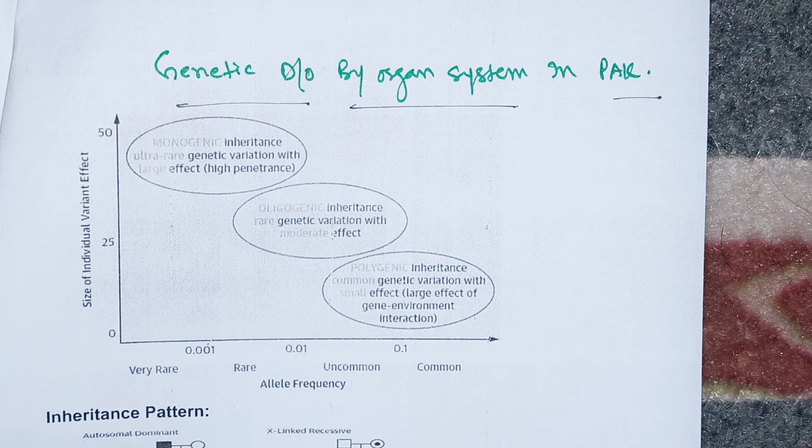Class 1 category includes all these pathologies of the heart. Class 2A includes all this, and class 2B includes this. If you are suffering from any class 1 category disorder of the heart, you are recommended to undergo genetic testing and confirm if there is a genetic mutation or any genetic problem, so you have developed this disease.